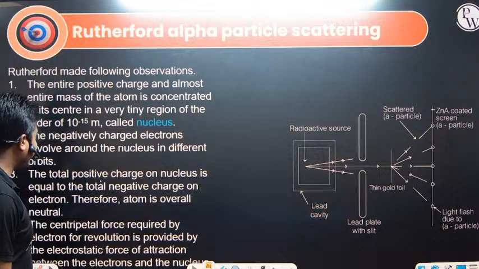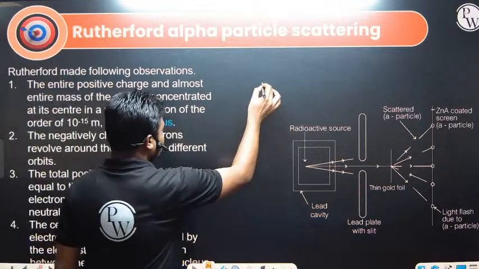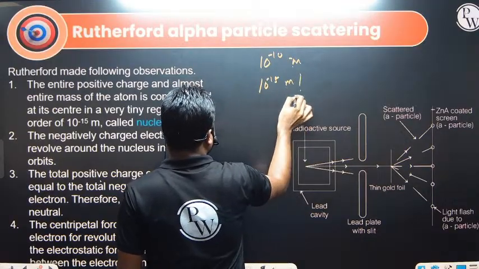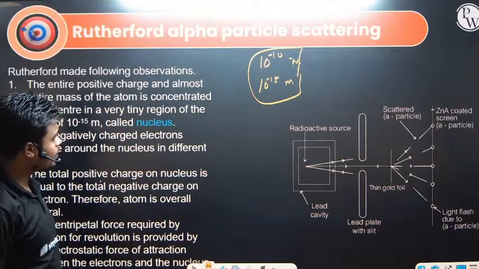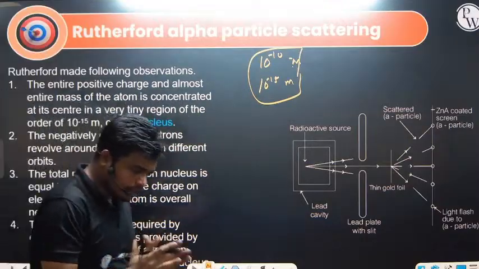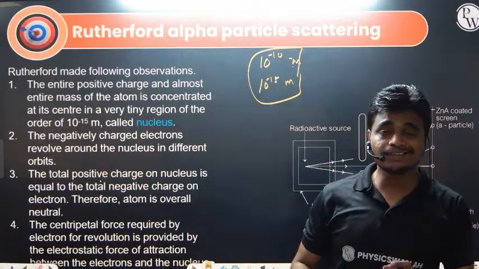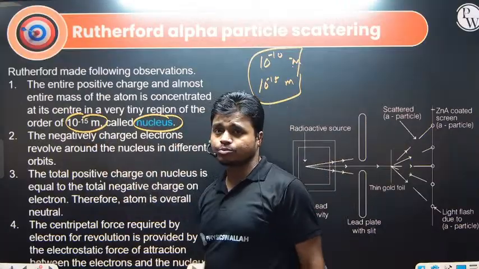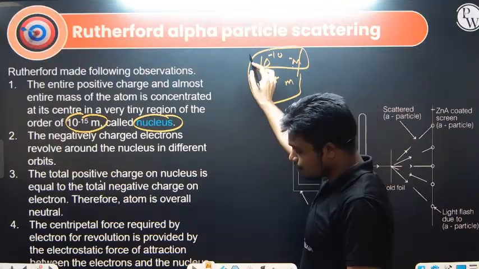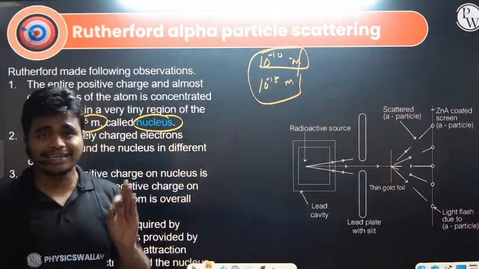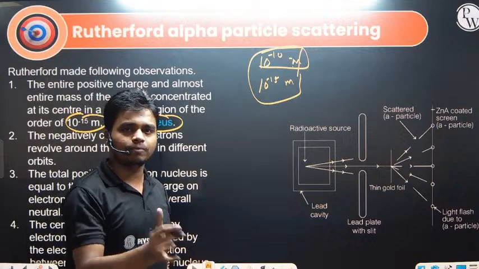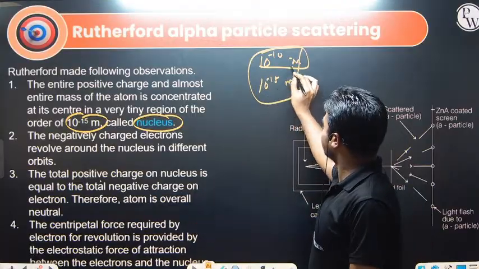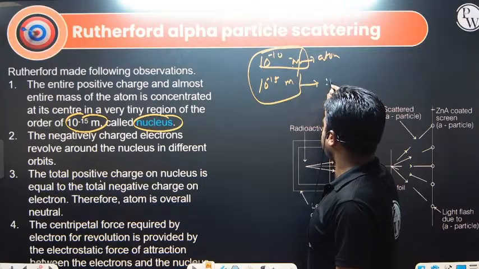So what are the conclusions we have from Rutherford? The size of the atom is 10 to the power minus 10 meter. The size of the nucleus is 10 to the power minus 15 meter. The entire positive charge is concentrated near its center, and that is what we define as the nucleus, a very tiny region. If a cricket stadium is the atom, then a cricket ball will be the nucleus. That much small is the nucleus as compared to the atom.